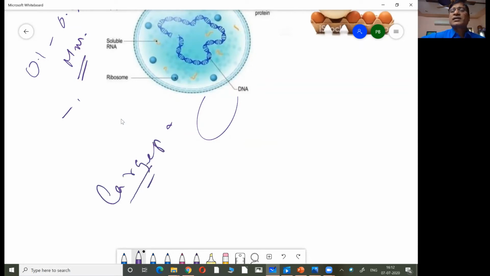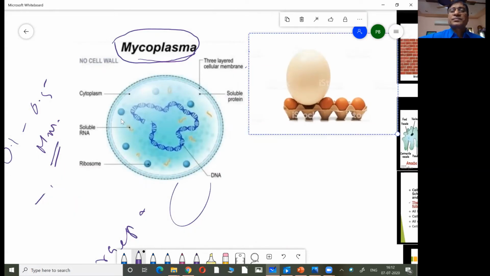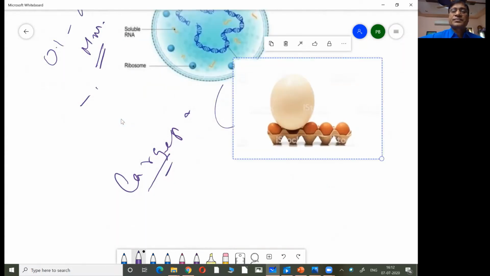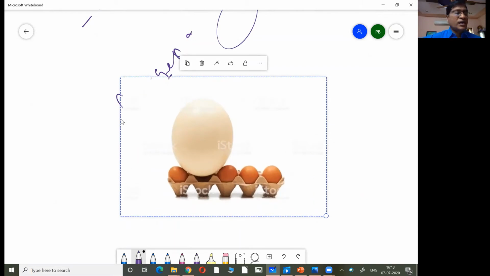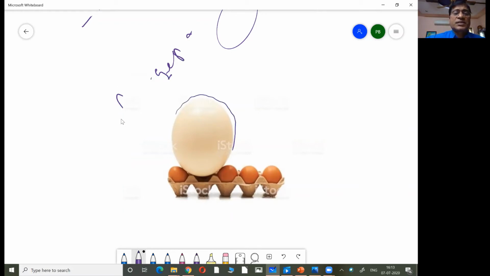The largest cell is the cell of the ostrich egg. Now this is the largest cell. You can compare the size of the ordinary egg and the ostrich egg. How many times is it bigger? You are seeing how you can compare the size of the ordinary small egg which hens lay, and then the ostrich egg. So this is considered the largest cell.